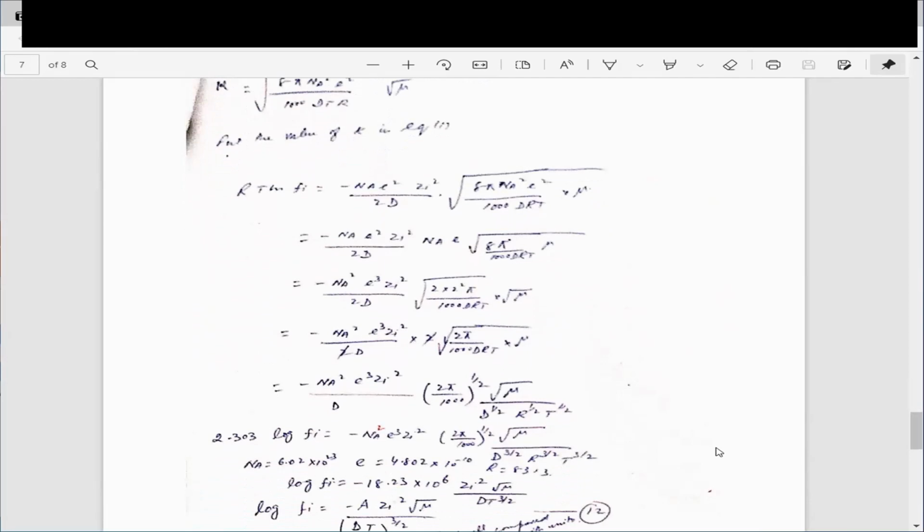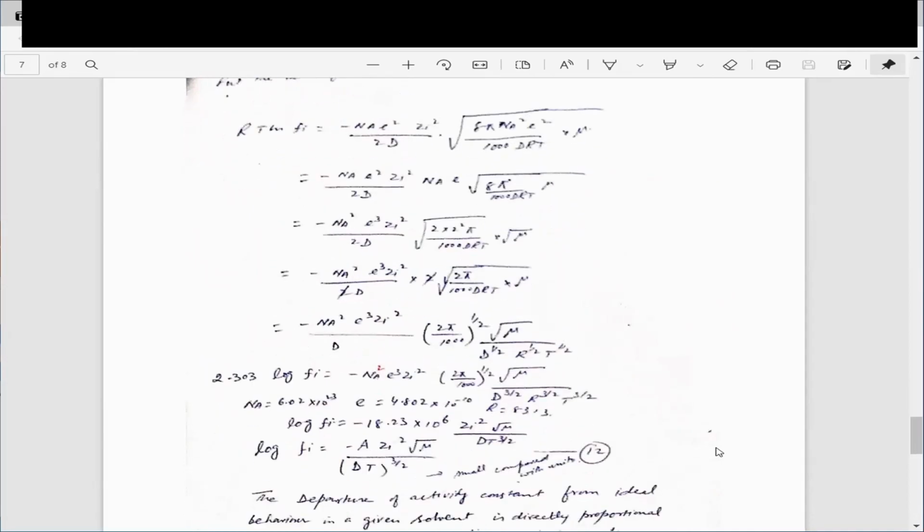You just have to simplify the equation. You have to take the square roots and cubes out of the square root, and then put down the values of all the constants, and you get a value of minus 18.23 into 10 to the power 6.